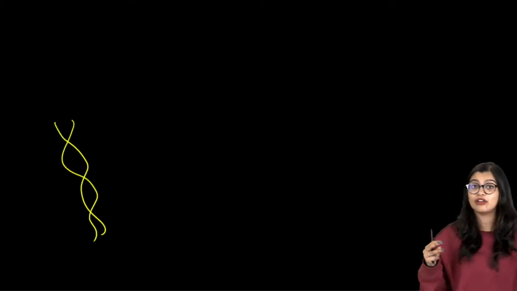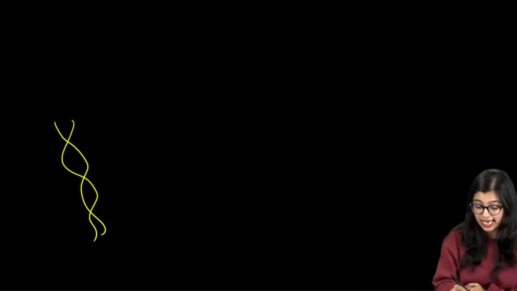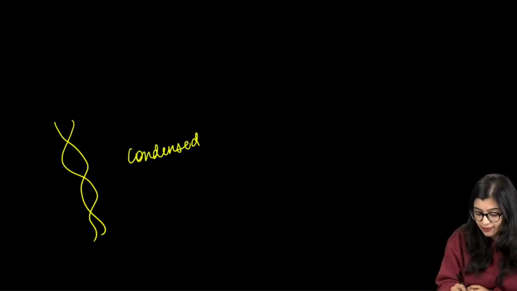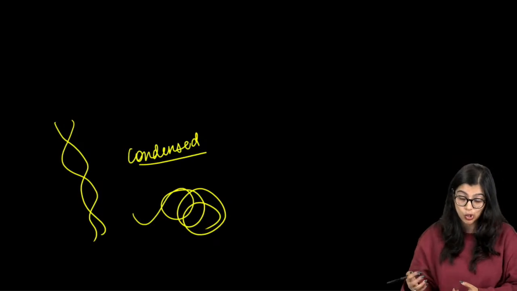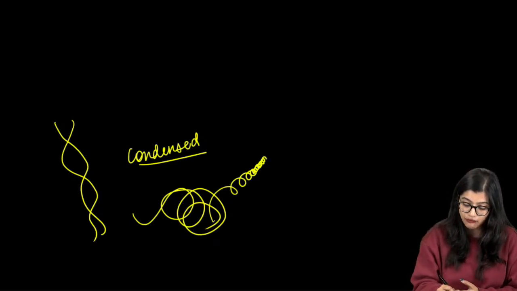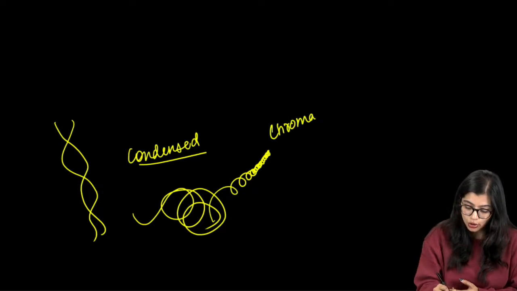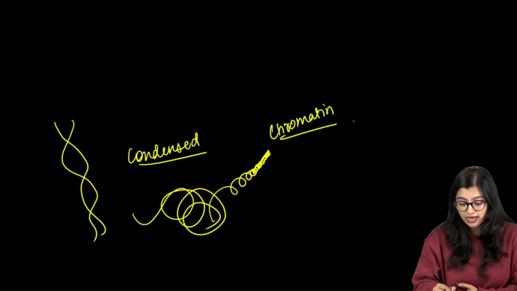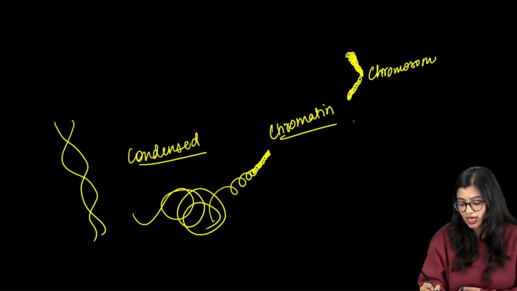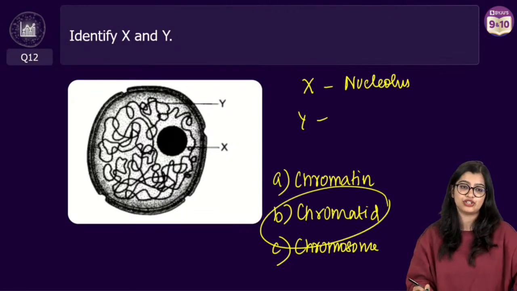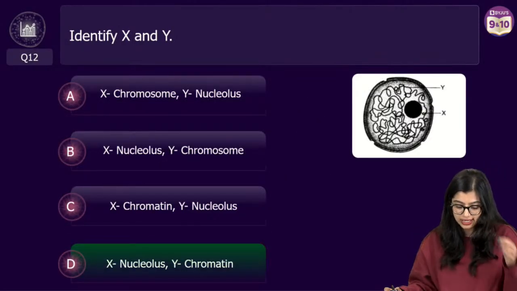Now we know that the DNA, the genetic material, exists as a double helical structure. It's very, very long, and to fit all this DNA inside the nucleus of the cell, it needs to get condensed. So the DNA will first wind around some proteins, and we call those nucleosomes. Then it will further condense and form thread-like structures called chromatin material or chromatin fibers. When this further condenses, it forms these rod-like structures that you see, which are called chromosomes. And we observe the term chromatid during cell division.